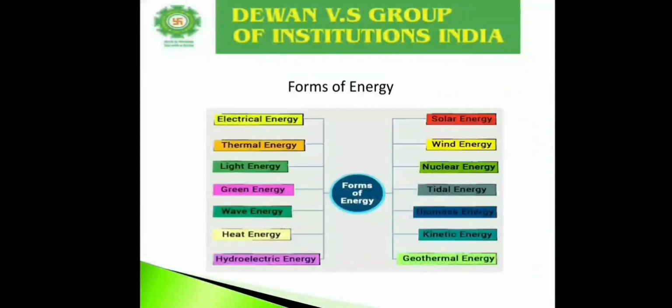Thermal energy is generated by burning carbon matters. Next, light energy, energy associated with light. We will discuss all these forms of energy in upcoming lectures in the respective units.